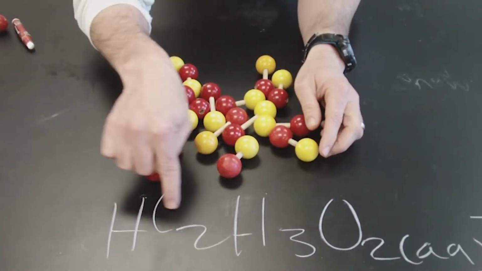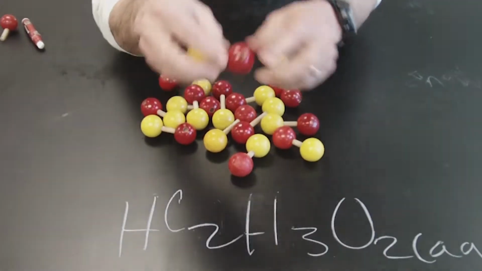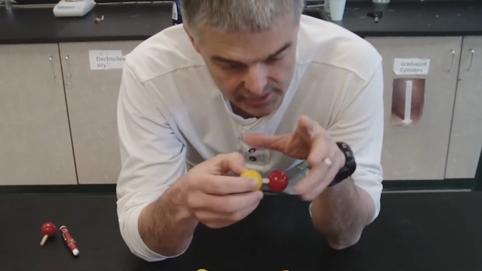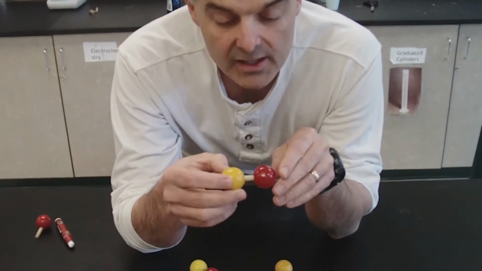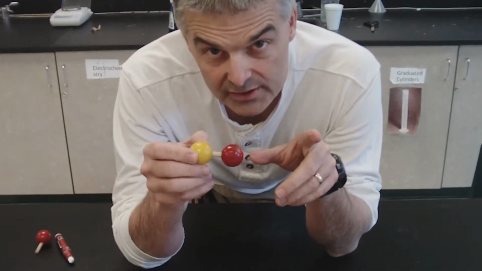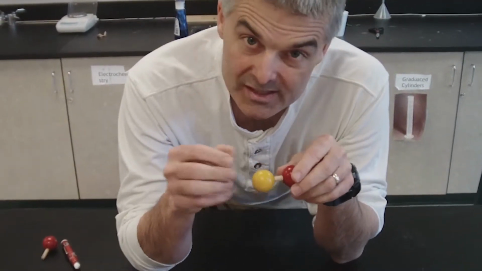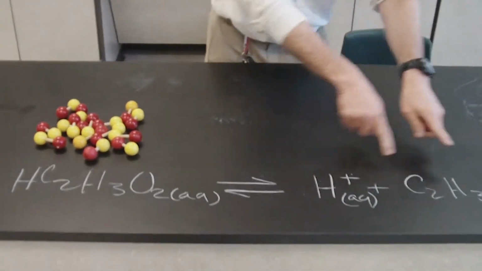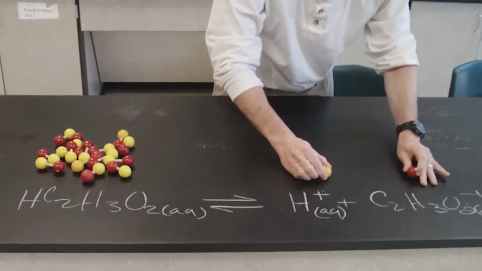It's acetic acid, HC2H3O2, and so the yellow here represents the hydrogen, and the red is the acetate. It'd actually be more complex than this, but that's close enough. And so what it's going to do is partially dissociate. That means that only some of them, when added to water, will break apart into hydrogens and acetates. So I'm going to break apart one, and frankly, that's probably about right.